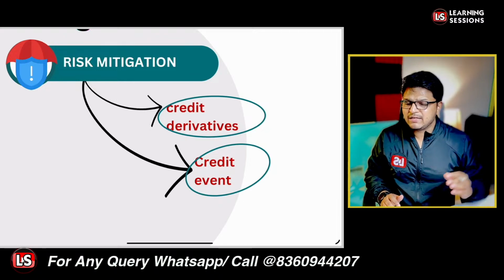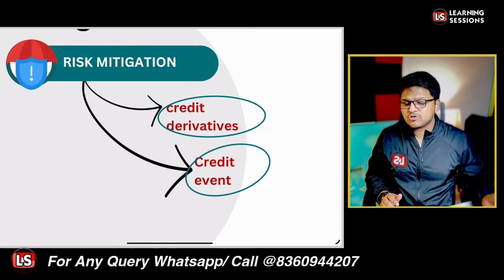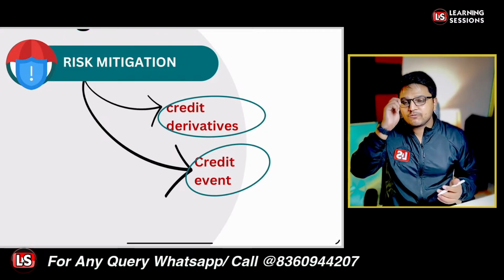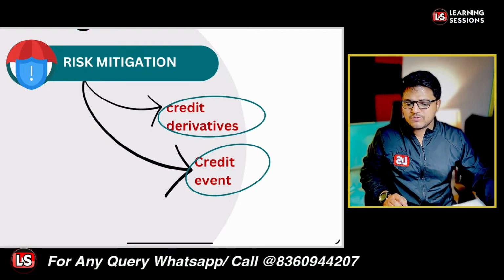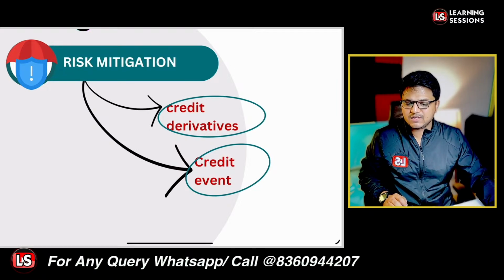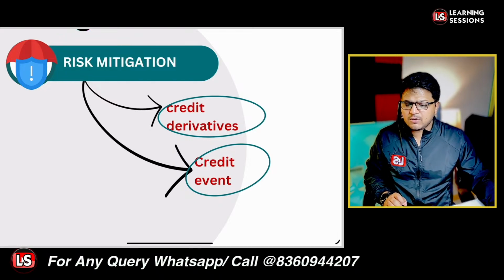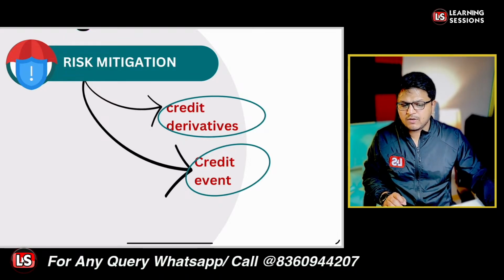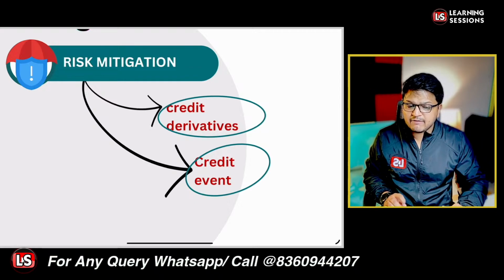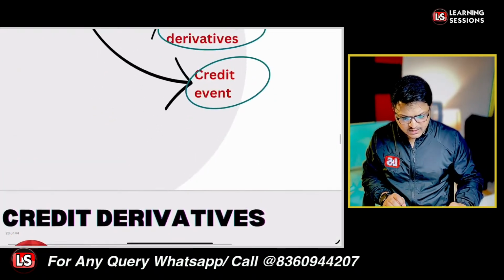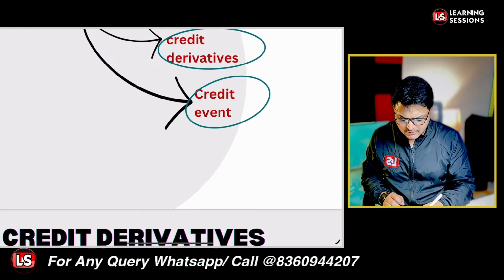That is how synthetically we create the risk on other parties, or we buy protection from other parties. That's a usage of the credit derivative. So let's now learn about the credit derivative first of all. Now what is the mechanism of a credit derivative? Let's have a look at it.